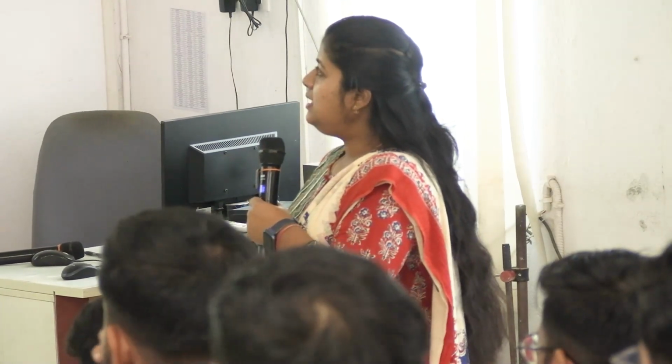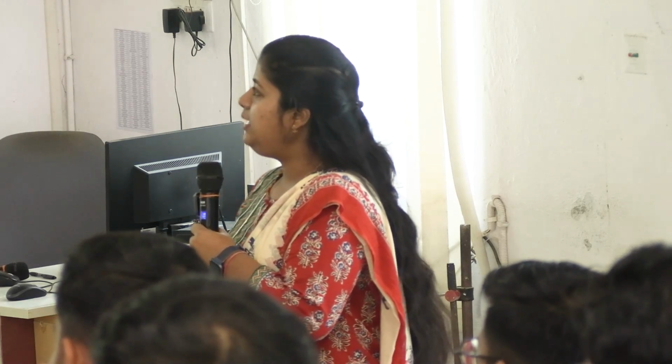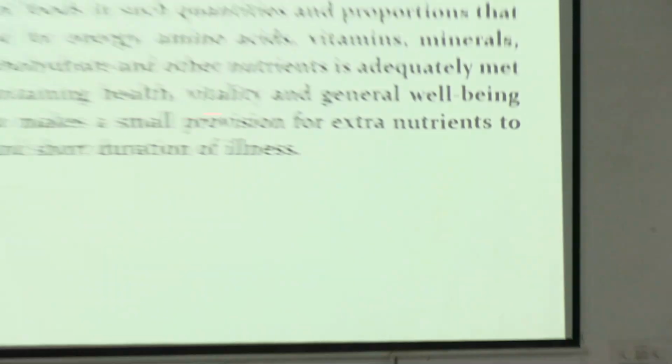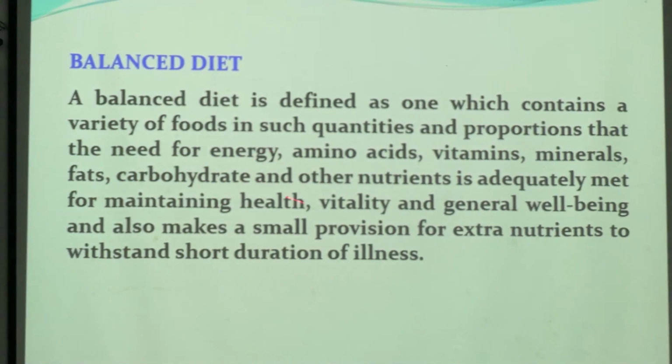No. So we need to balance the diet such that it contains a variety of foods or nutrients in adequate amount to meet the healthy state and general well-being of the person. These points are important: maintaining health and general well-being.